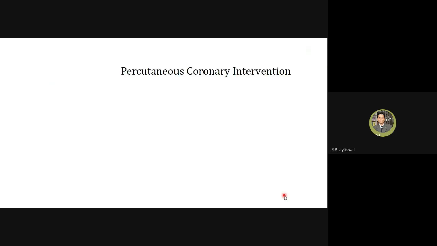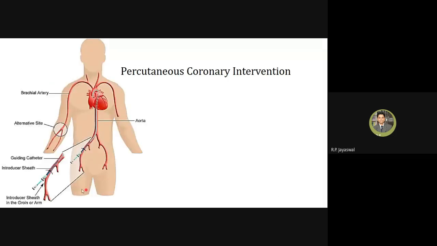You can see here the approach we can take. Percutaneous coronary intervention can be done either through the groin region, where the femoral artery is, where we can insert the catheter, or we can insert the catheter through the brachial artery, which is near the arm.